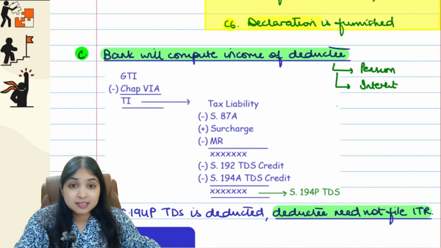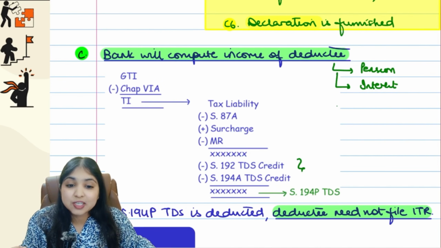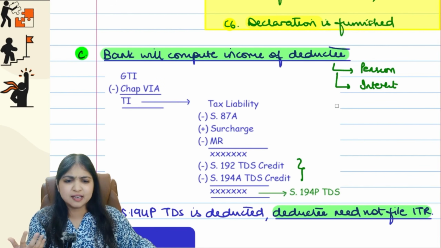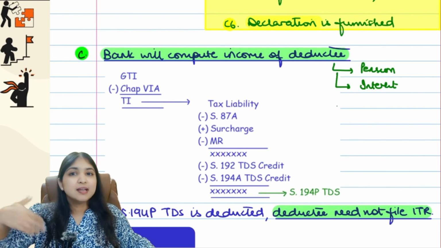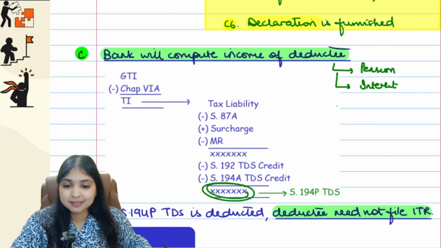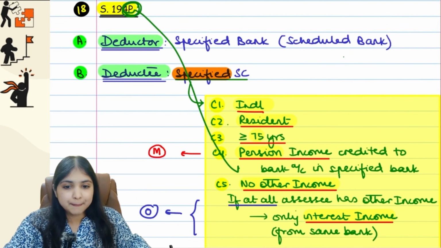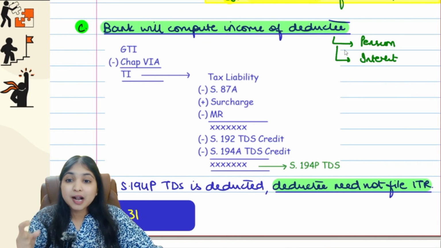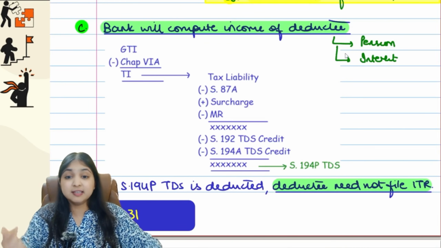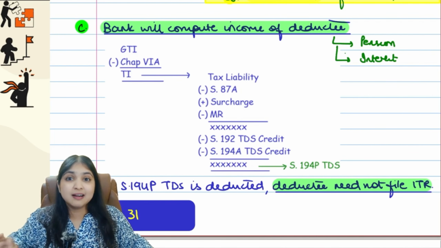Then on this interest, the banker itself would have already deducted 194A TDS. So whatever TDS has already been deducted against the assessee's income, of course we will subtract it, because to this extent the government has already received tax from the assessee. So whatever is the balance tax, that will become 194P TDS. Now 194P, how will you remember? P for pension. Okay, so in 194P, one last revision, guys, the banker will do all the hard work. The banker will find the total income of the specified senior citizen, his tax liability. The banker will subtract the TDS credits and all. Whatever is the net number, the banker will deduct as 194P TDS and remit it to the government.